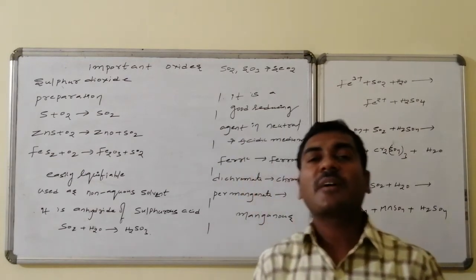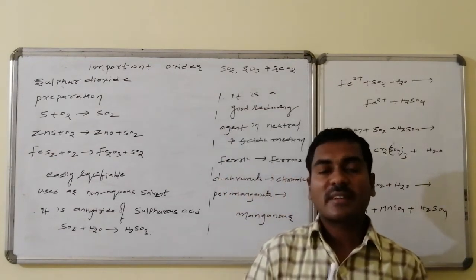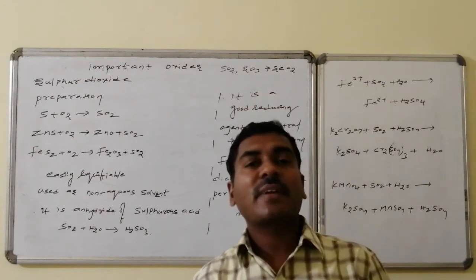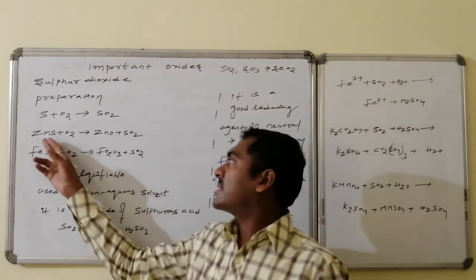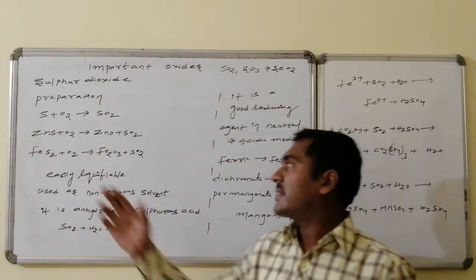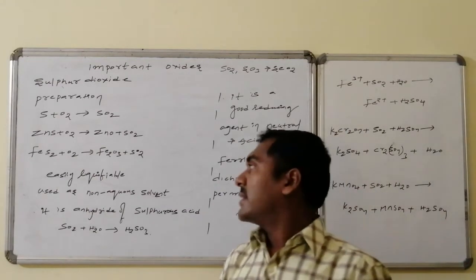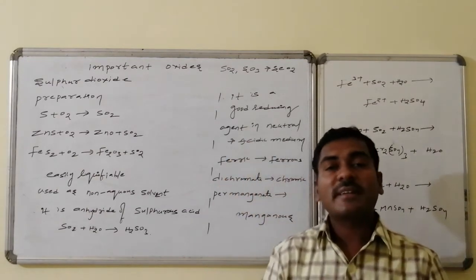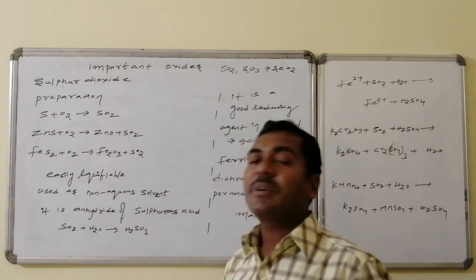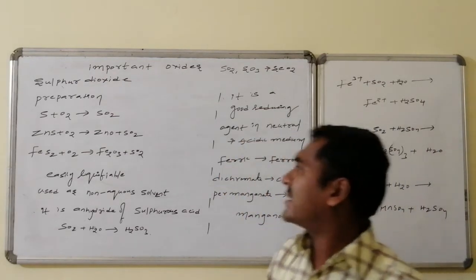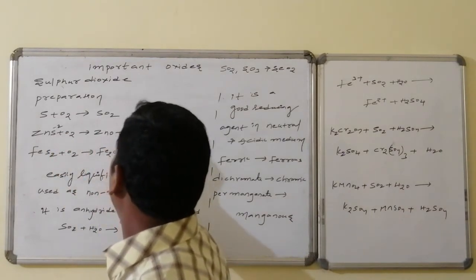Preparations: sulfur in combination with a limited amount of oxygen leads to sulfur dioxide formation. Similarly, zinc sulfide on reaction with oxygen leads to oxidation of zinc to zinc oxide, that is normal only, and sulfur oxidation to sulfur dioxide. Similarly, iron pyrites on oxidation with oxygen lead to ferric oxide followed by what? Sulfur dioxide.